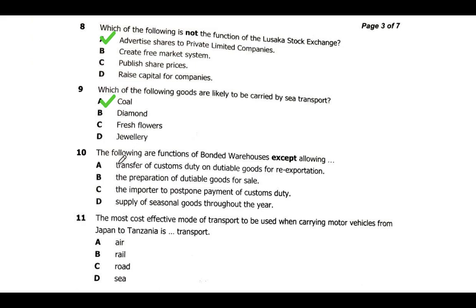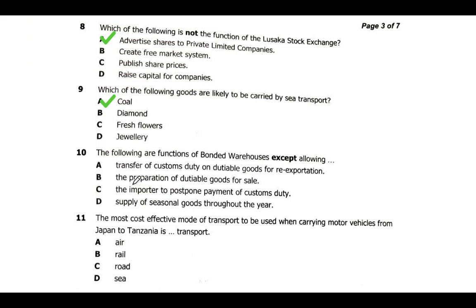So which of the following are functions of the bonded warehouse? A, transfer of customs duty on negotiable goods for the exportation. So this is a function.